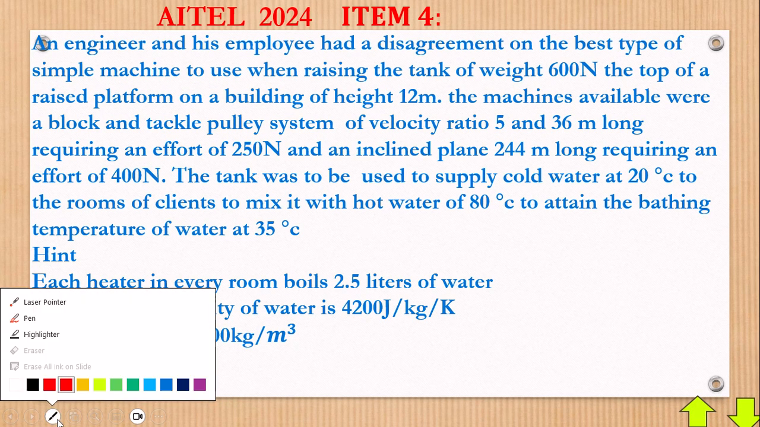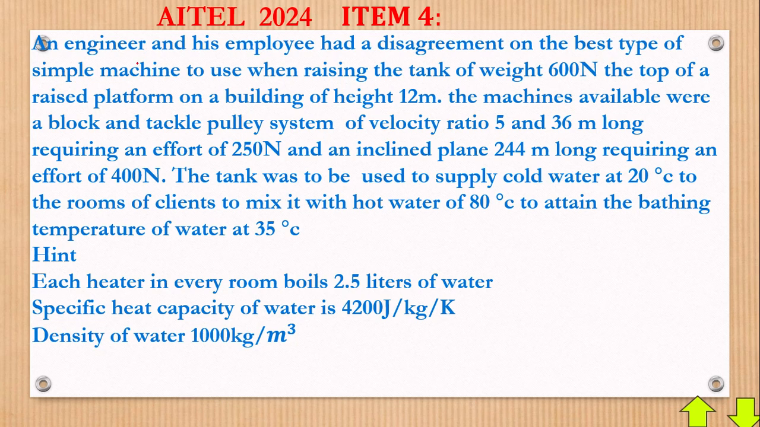So now they're saying an engineer and his employee have a disagreement on the best type of simple machine to use in raising a tank of weight 600 newtons to the top of a raised platform on a building of height 12 meters. So the building is of height 12 meters and the load is of weight 600 newtons, in simple terms.